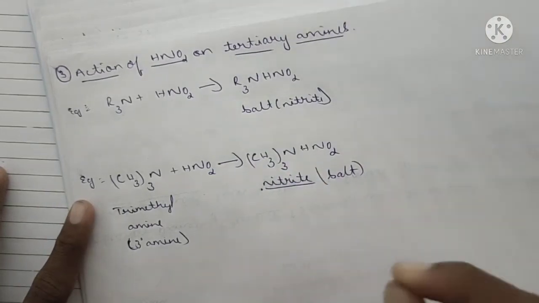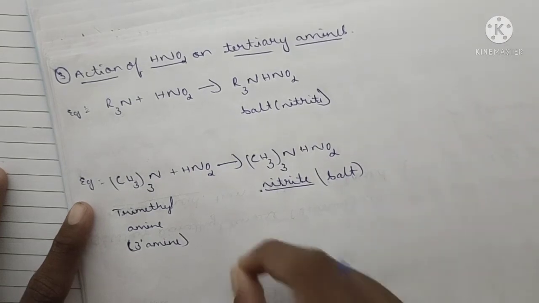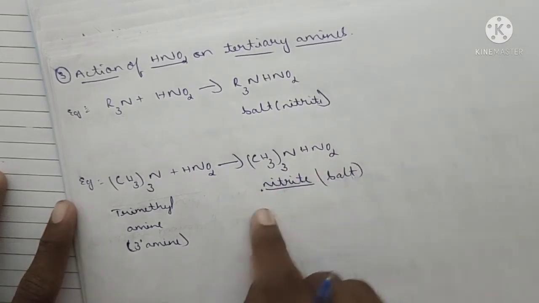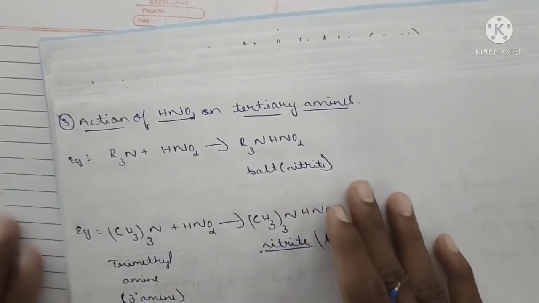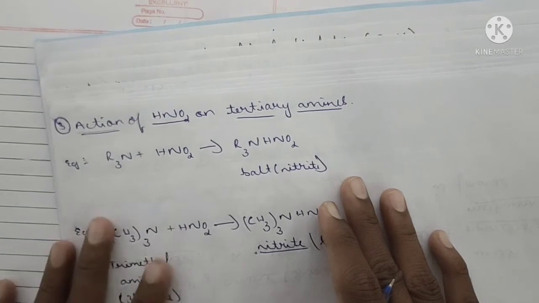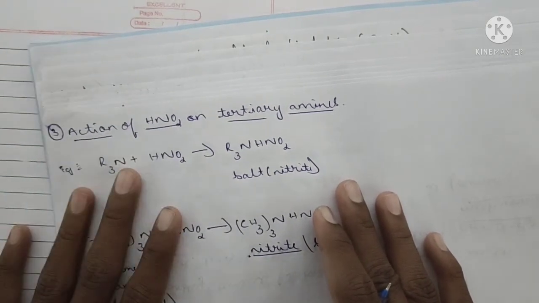When trimethylamine, a tertiary amine, is made to react with HNO2 nitrous acid, there will be formation of a salt. That salt is a nitrite, trimethylamine nitrite. Do you understand that topic? These are some of the very important chemical reactions of the aliphatic amines. This is the doubt from my subscriber.